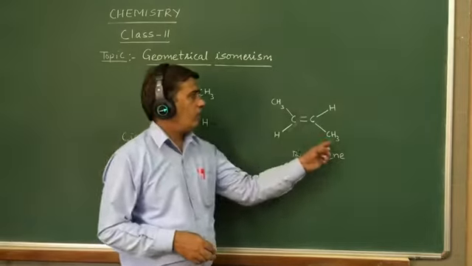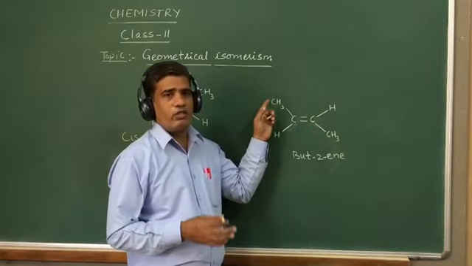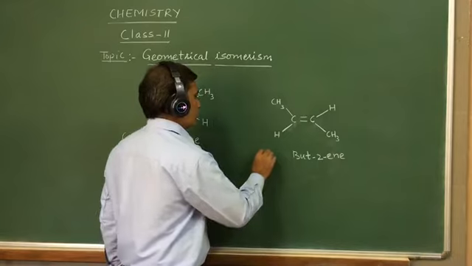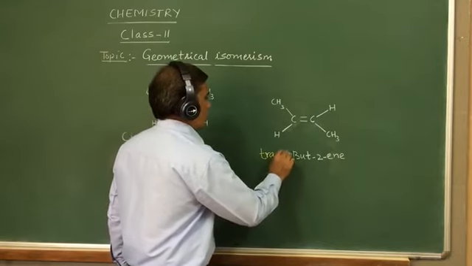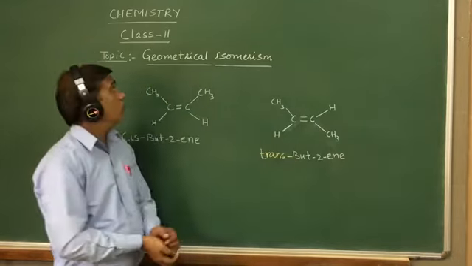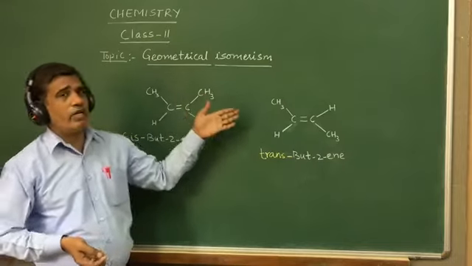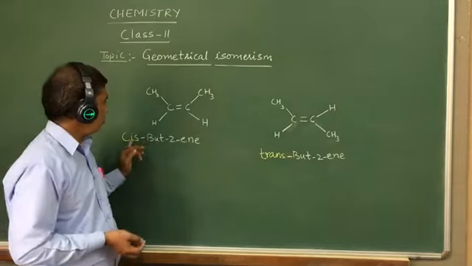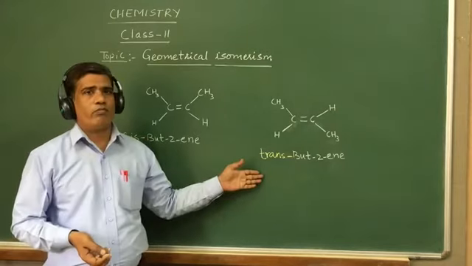And if they are present across, that means opposite sides, then it will be called trans. So we can say that a geometrical isomer has two forms, cis and trans form.